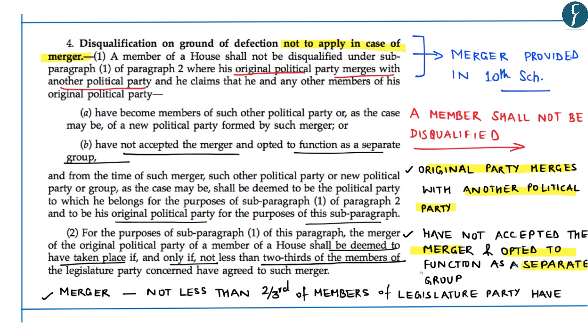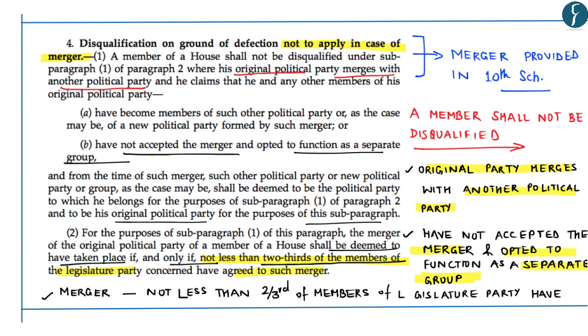So in such case where a person has not accepted the merger and has opted to function as a separate group, he shall not be disqualified under the 10th schedule. Further, another provision says that the merger shall be deemed to have taken place if and only if not less than two-thirds of the members of the legislative party have agreed.